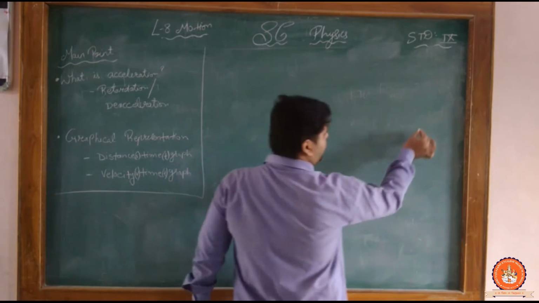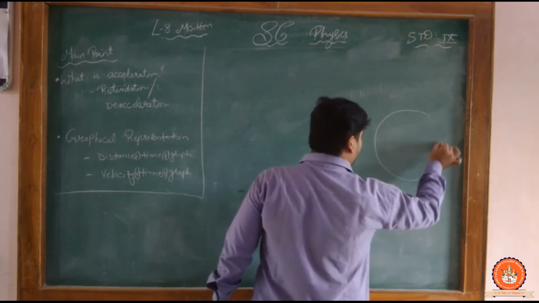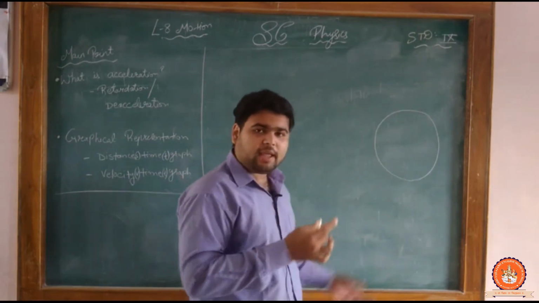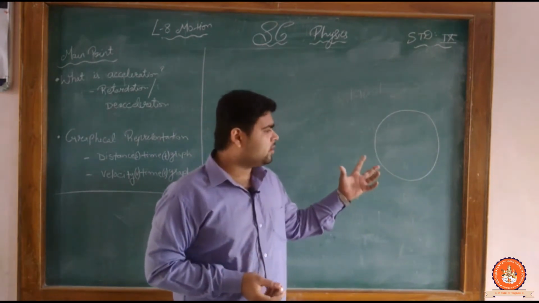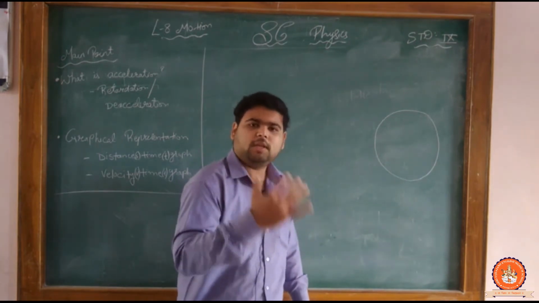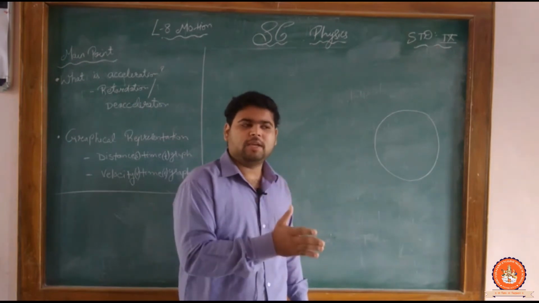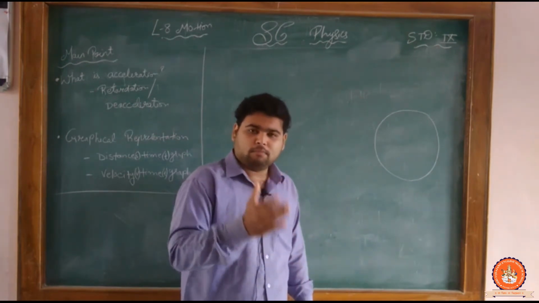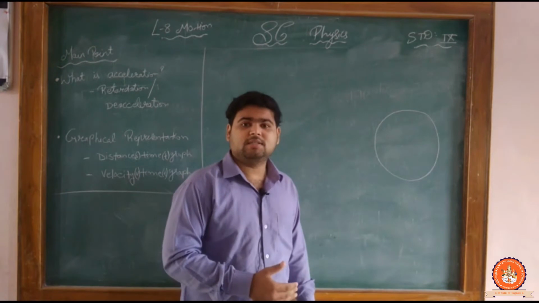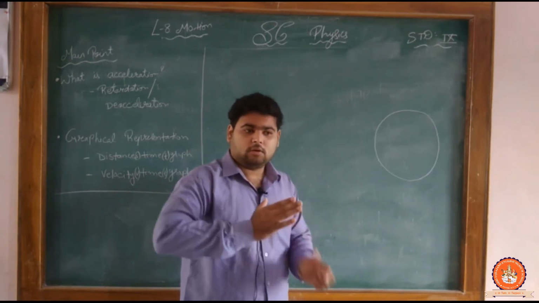Let us look here. Suppose that the object is moving in a circular path. Why do we take the circular path? Because if the object is moving from one place to another, and in the pathway there is a bumper or a turn, there is not a particular constant speed.